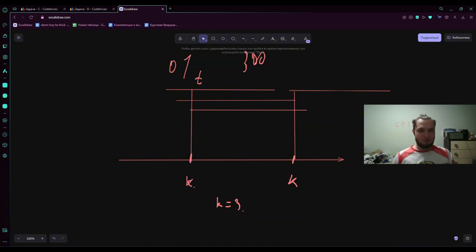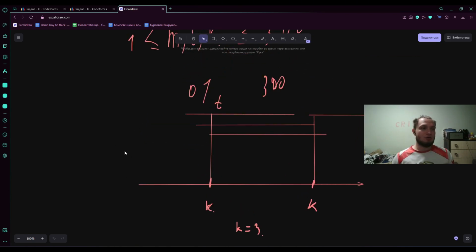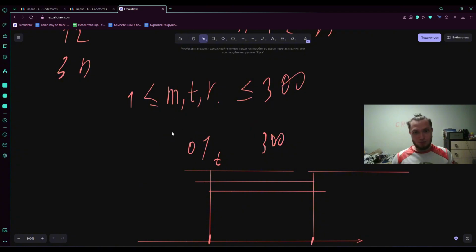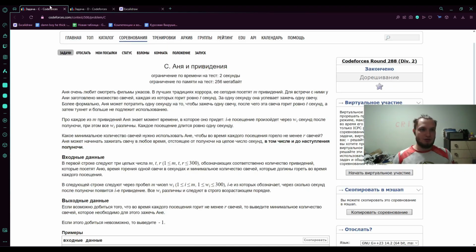What are we going to do? How do we solve this? Actually, there are a lot of solutions here. We can probably solve this dynamically. We can probably solve this using flows because the constraints are very small. In our current setup, we have a total limit of 300. It is important to note that a candle can burn for 300 seconds, which means that there can be a total of 300 ghosts. And the number of lit candles should not exceed the maximum capacity of 300 in total, and also the moments in time.